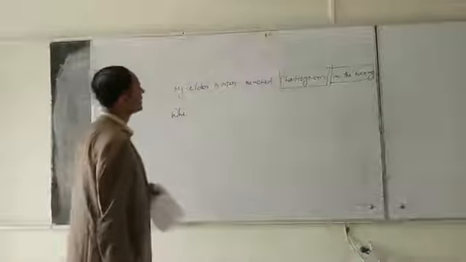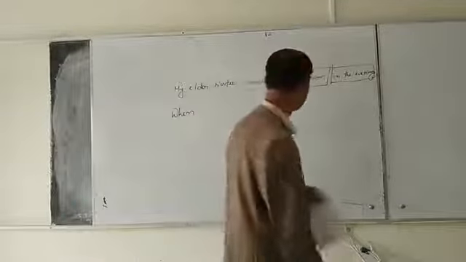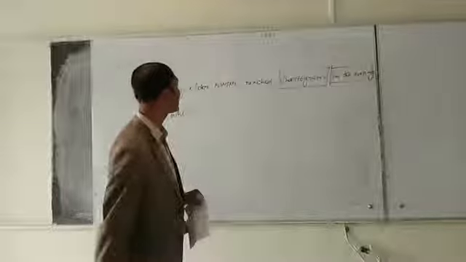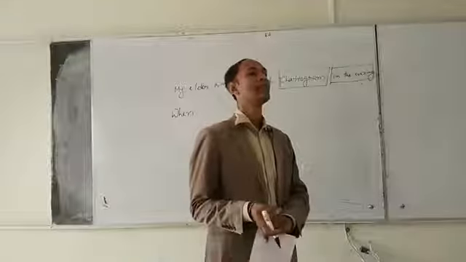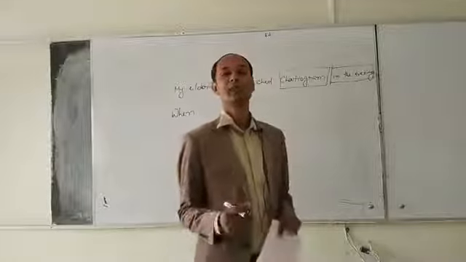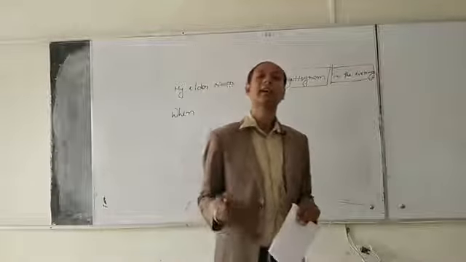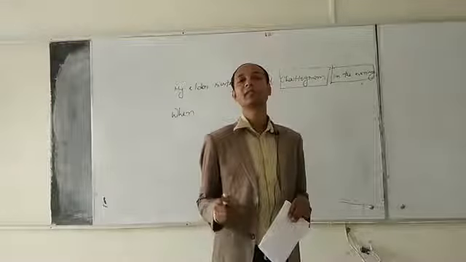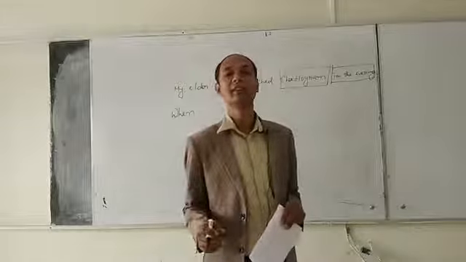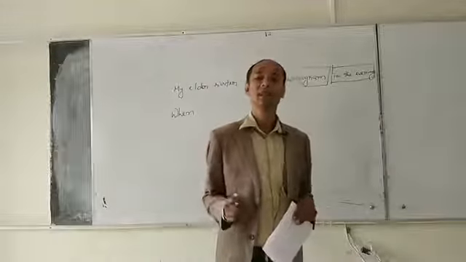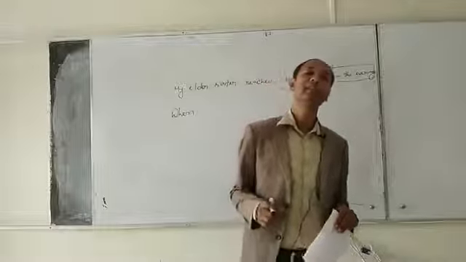According to the structure, we will put auxiliary verb. In this sentence, there is no direct auxiliary verb. Auxiliary verb, that means do, does, did, am, is, are, was, were, have, has, had, shall, will, should, would, could, need, there.